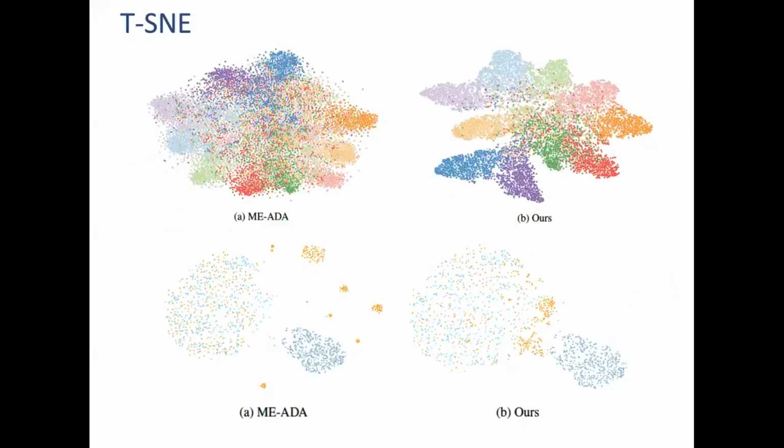These are t-SNE visualizations of extracted features from the test dataset of CIFAR-10-C, and in the first row, the results show that our approach achieved more compact clusters with larger margins between classes compared to MIADA, which is one of the state-of-the-art methods in single-domain generalization.